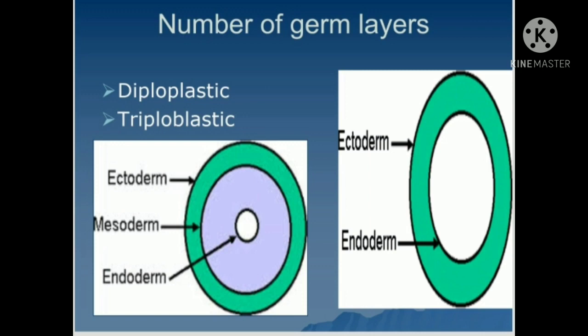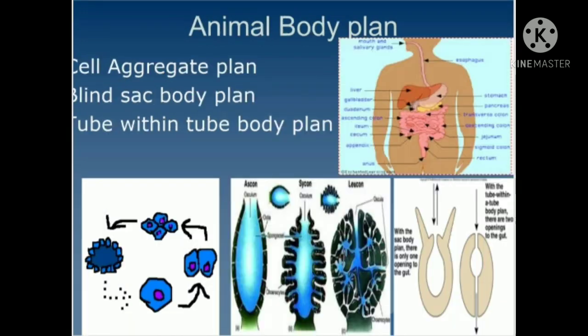I hope you all got what is meant by diploblastic and triploblastic animals, and here we have completed the first classification, number of germ layers. Now the second criteria is animal body plan. There are 3 basic body plans among the animals, namely the first one is cell aggregate plan, second one is blind sac body plan, and third one is tube within tube body plan. First we will study the first one, that is cell aggregate plan.